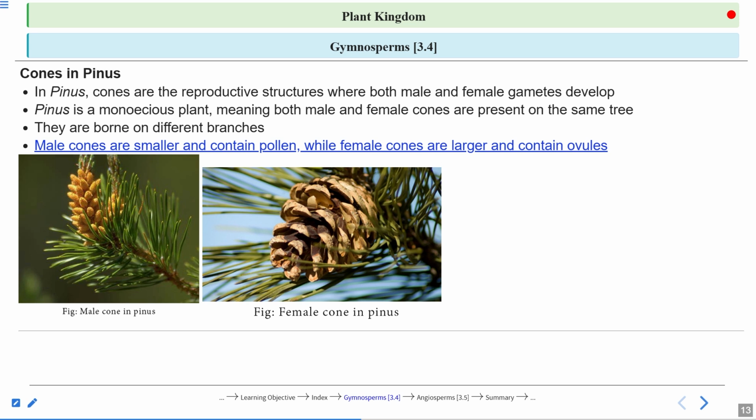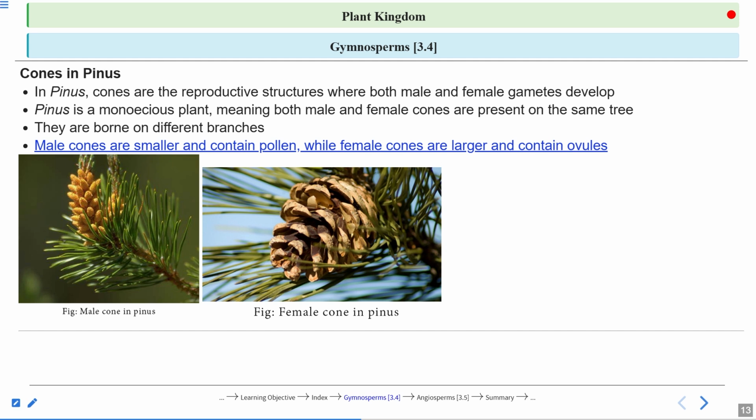Whenever you get a time to visit Uttarakhand, you will see a lot of Pinus trees over there. And you can see the cones are there, right? People who study plants can tell how many years old these cones are, whether it is a 1-year-old cone, a 2-year-old cone, or a 3-year-old cone. So you can differentiate.